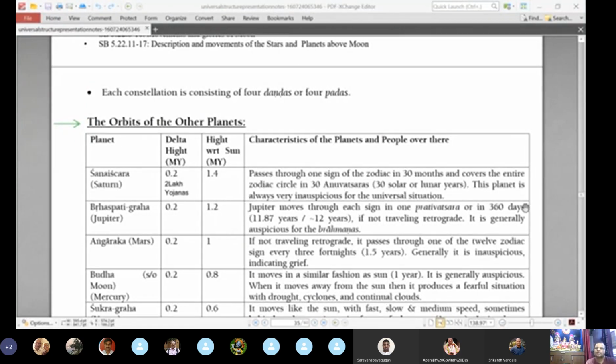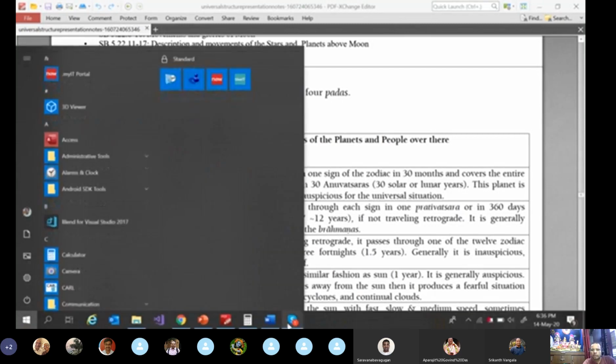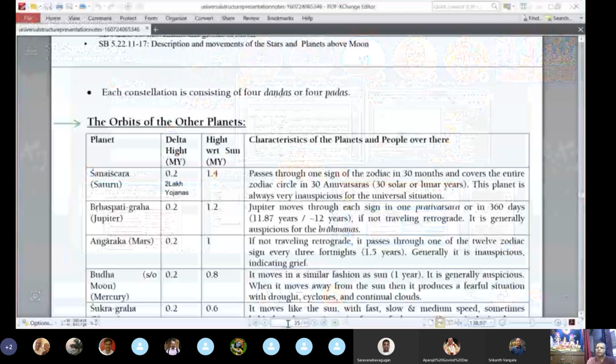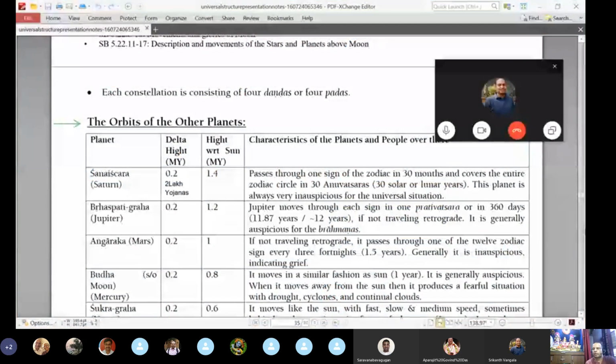So we saw that the sun is vertically situated. Okay, just one second. I just want to check. Yeah, Vijay Prabhu is recording. Okay, so the sun is situated vertically in the middle of the universe, kind of. That is the position of the sun, above Bhumandala, right?